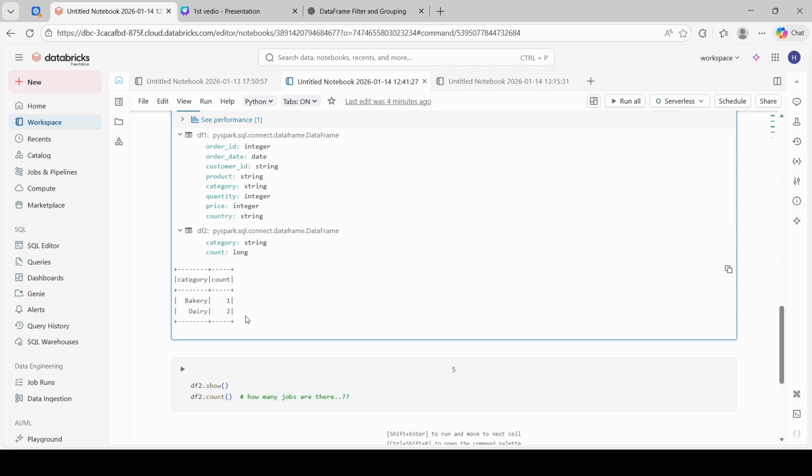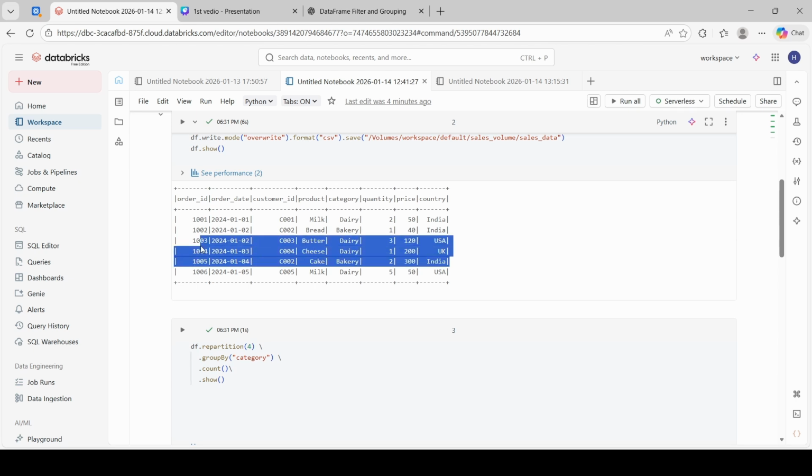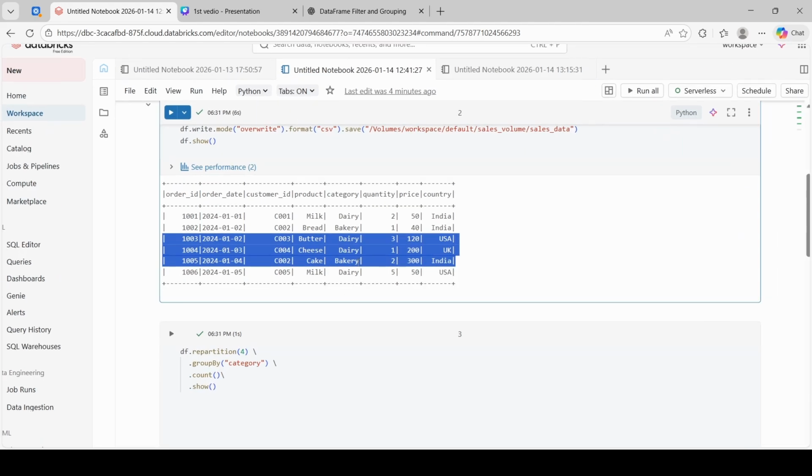In the final output, we will have bakery count is 1 and dairy count is 2, which means from data frame 1, we do the group by on data frame 1 only. So how many counts of dairy are there? 2 count, and bakery has 1 count. So that is our output.